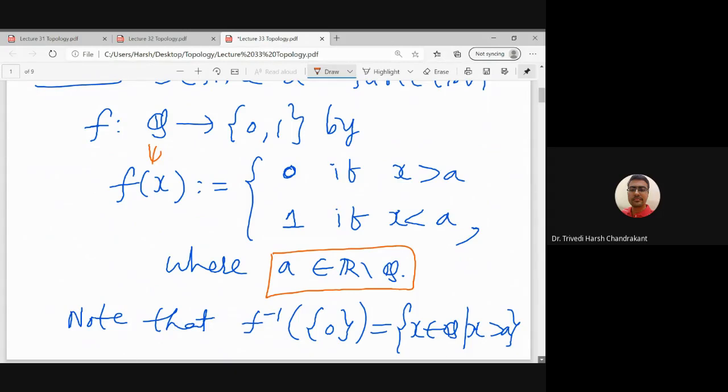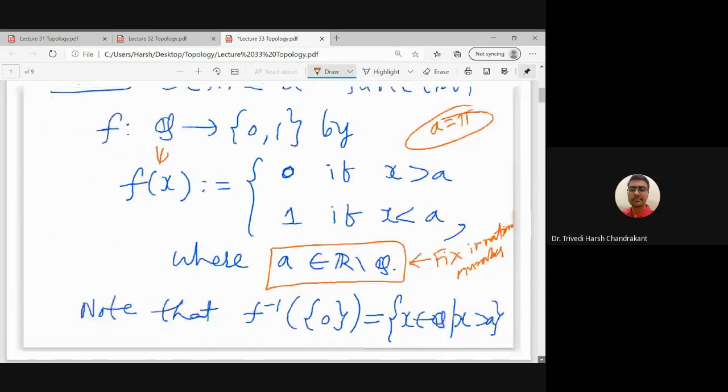On a given rational number x, when I apply f, it becomes 0 if x is greater than a. So in particular you can take a equal to pi, let us say. So now it is fixed. Is a fixed or some random number? Yes, a is a given fixed irrational number. Let us say we are fixing a equal to pi; it doesn't matter.